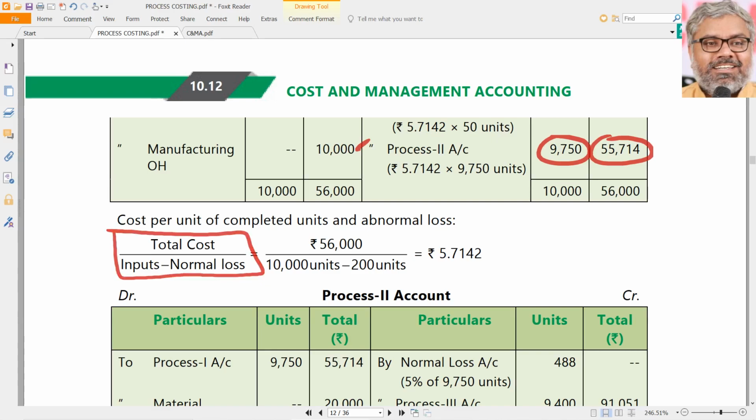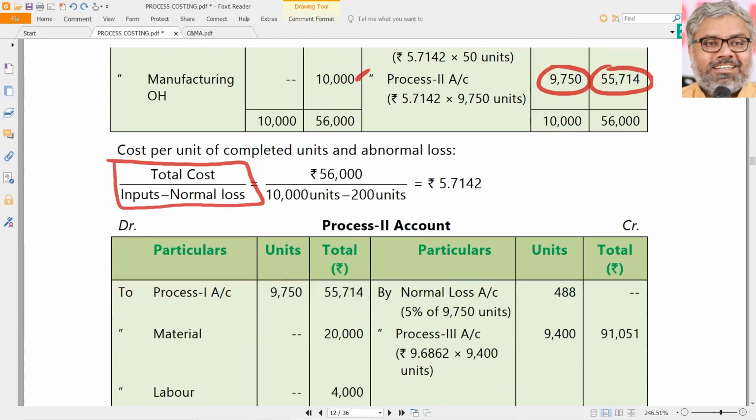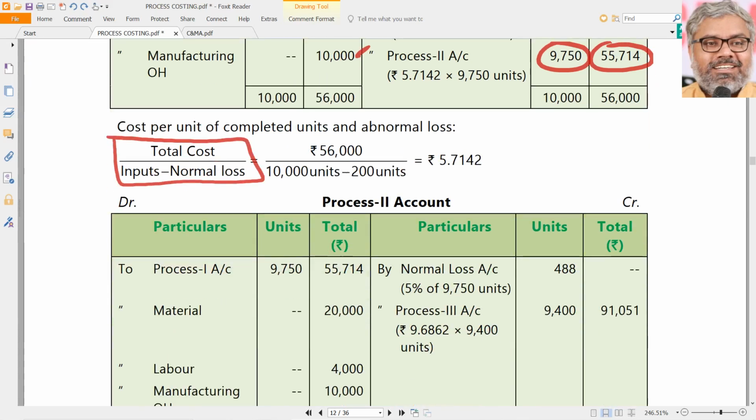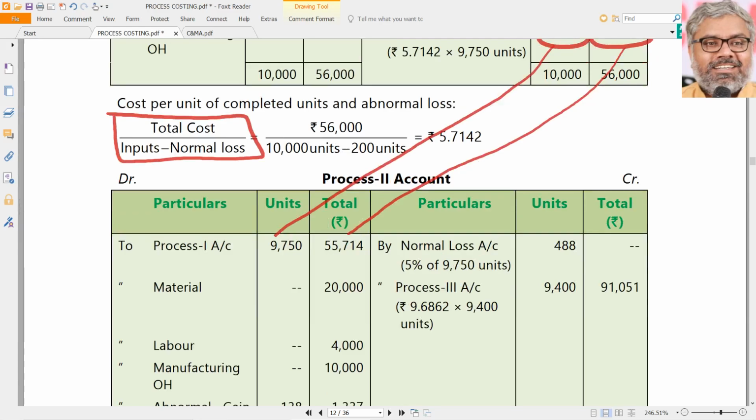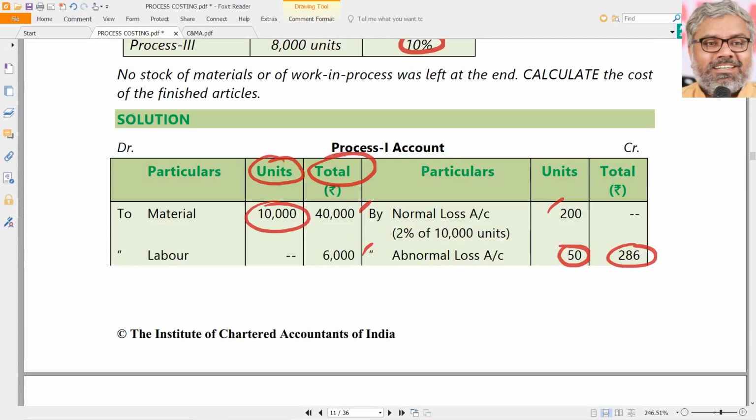Why have we not taken any minus here? Because there is no scrap value. If there is a scrap value, there will be a minus here also. That's it, that is process 1 to process 2. There is a transfer. Simply copy that from there to here: 9,750 and 55,714.